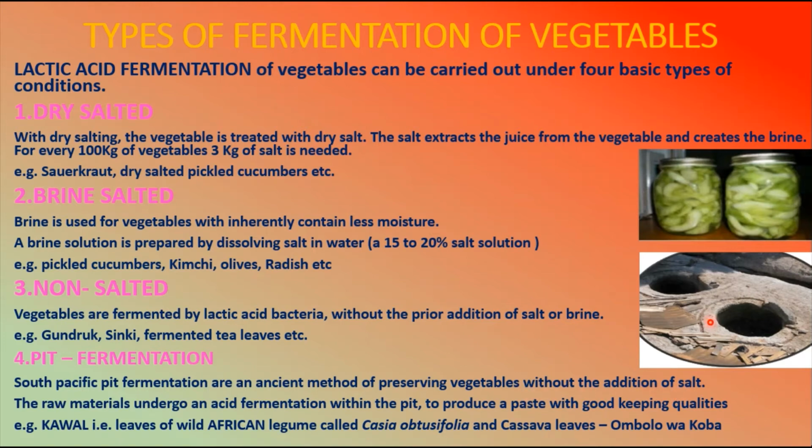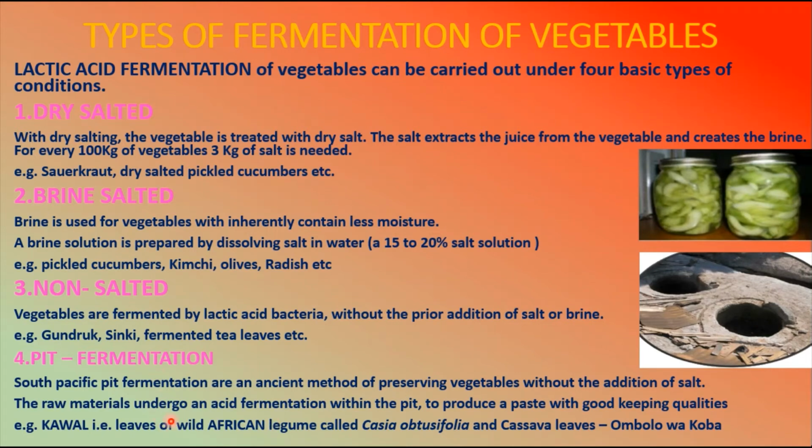So here also we are not going to add any salt. Here you can see the picture. This is how the pits will be. In that, this is a wooden pit, in which they are going to put their raw materials of vegetables, and they are going to close it and allow it to ferment. The raw materials undergo an acid fermentation within the pit to produce a paste with good keeping qualities.